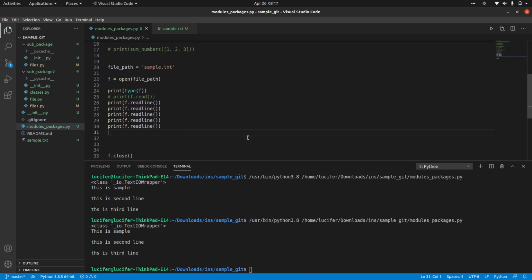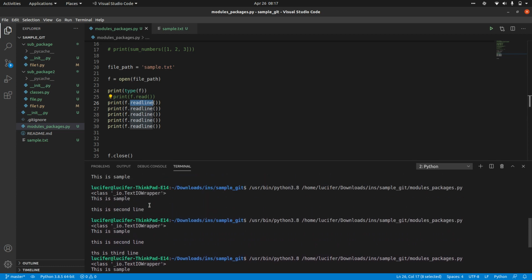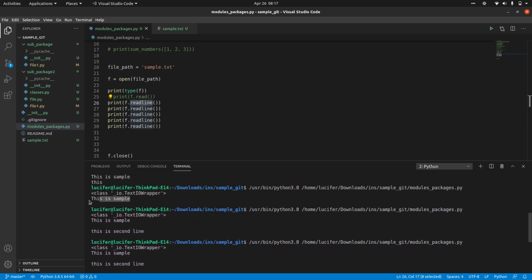If you observe carefully, when I ran readline the first time, I got one simple line along with an empty line. This empty line represents that there is another line present after this line, but it is not giving me the text.